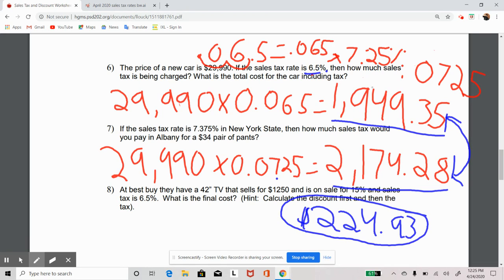But when you're talking about a really big purchase, like an almost $30,000 car, that sales tax price is huge. Look at that huge difference. And that's not that much of a percent difference, folks. Look how much you would be saving by going to the place that offers a lower sales tax. You're saving $224.93.